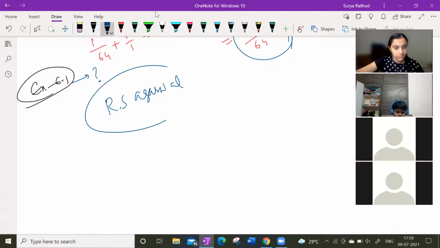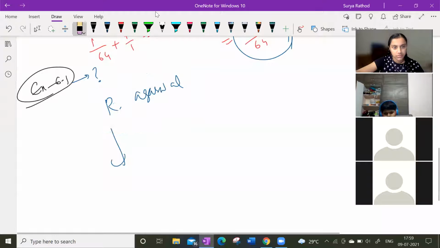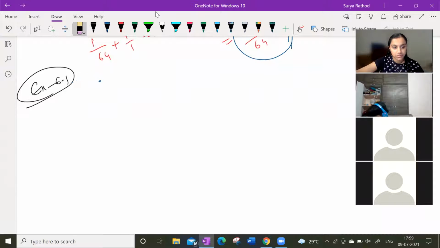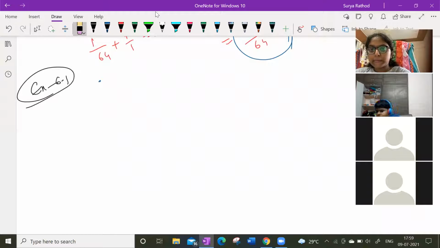We'll do one thing. We'll solve RS Agarwal first, and you have to solve your NCERT. Is it clear with everyone? Yes, sir. Is it possible if we can do RD Sharma? Yes, sir, because many of us have it. Yeah, RD Sharma only, we'll do RD Sharma. No issues.